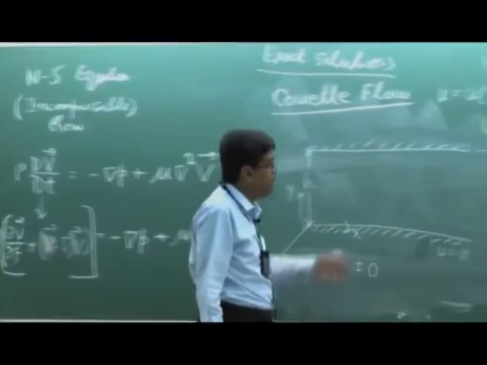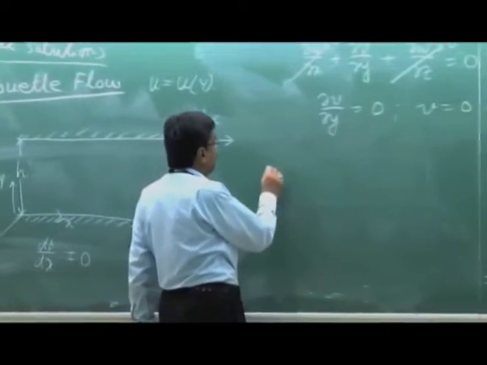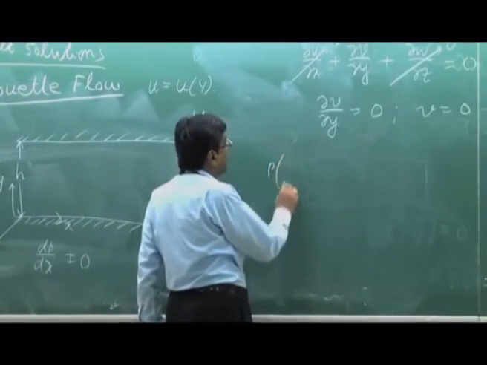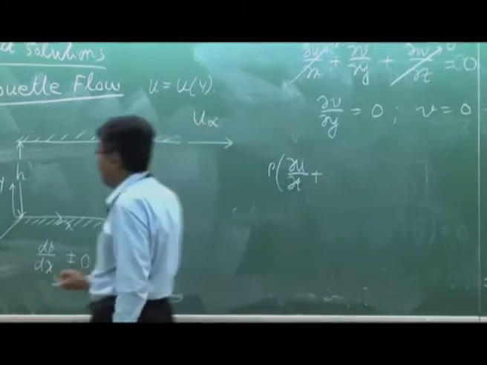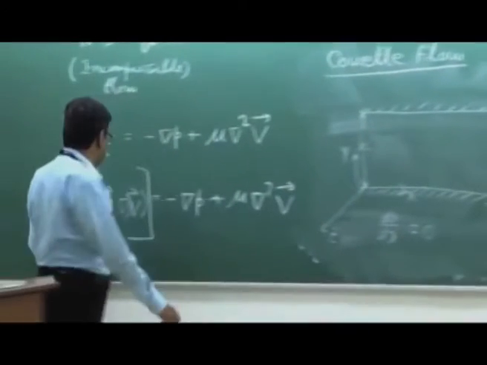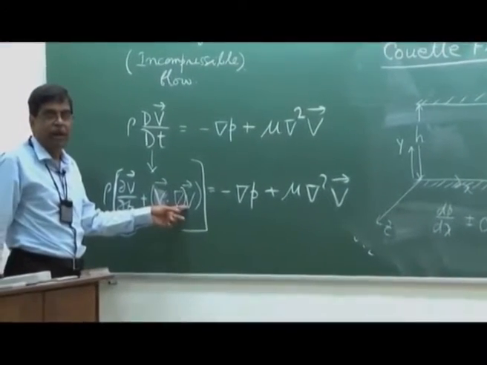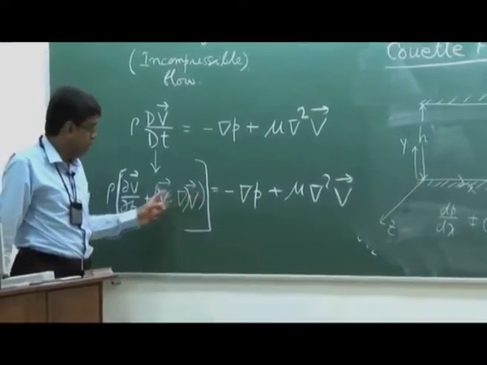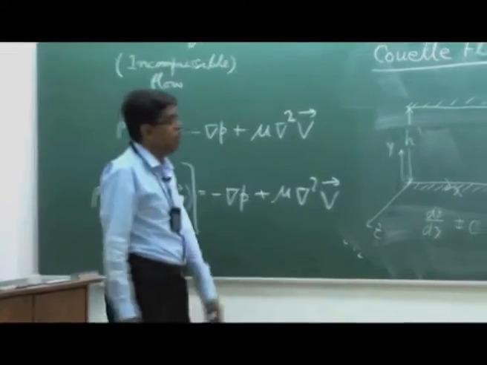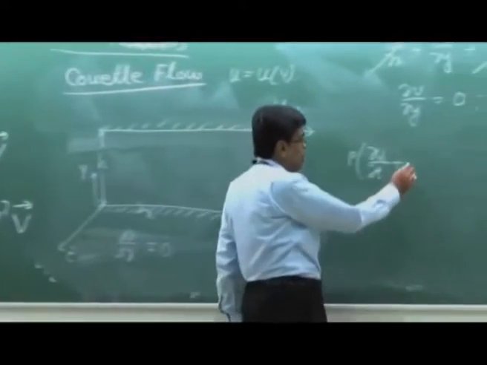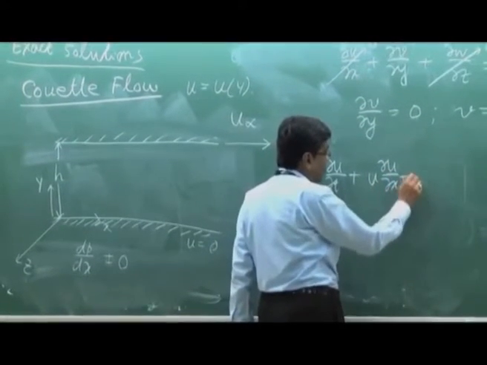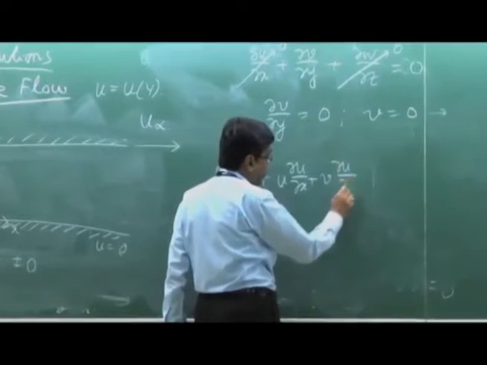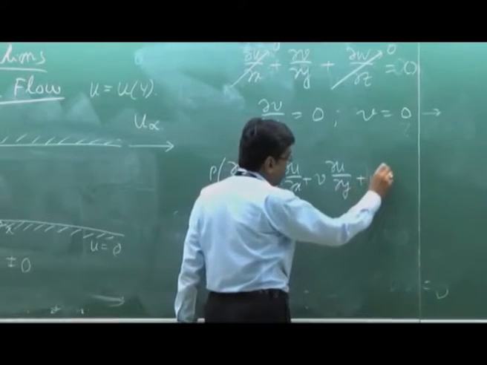Navier-Stokes equation in each direction. Now let me write first the x direction. That is rho (del u/del t) plus the v dot grad operator acting on u: v dot grad u will be u del u/del x plus v del u/del y plus w del u/del z.